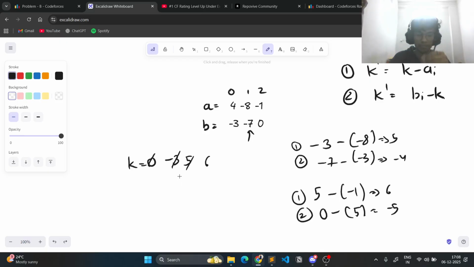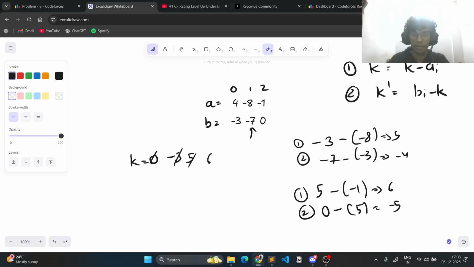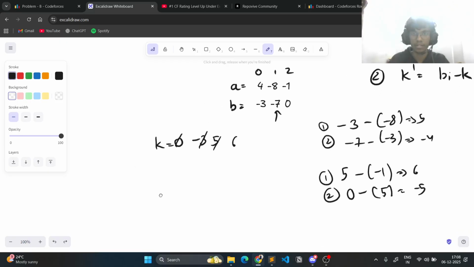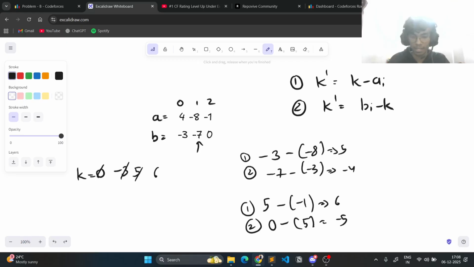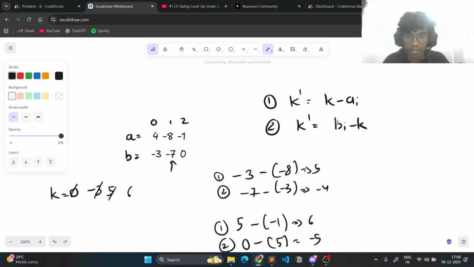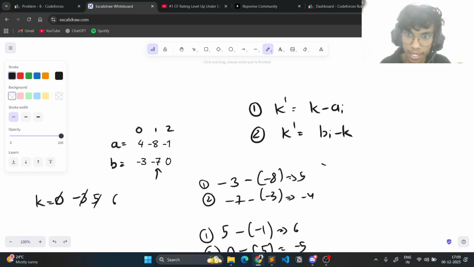But this greedy approach will not always give the right answers, because if you look carefully, the second operation is kind of special. Why am I calling this special? It is because we have a minus k here, right? So this is the previous k, okay?